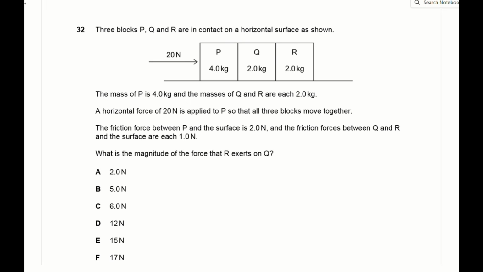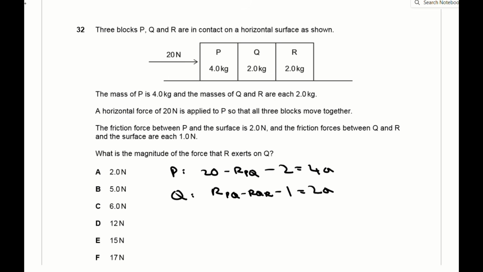So question 32 takes a while to wrap your head around, but the best way to go about solving it is to consider force equations for each of the 3 blocks P, Q, and R individually, using Newton's second law, F is equal to ma, and then solve them simultaneously to work out the reaction between Q and R. So first looking at P, you have 20 newtons minus the reaction from Q on P minus the frictional force of 2 is equal to 4 times the acceleration.